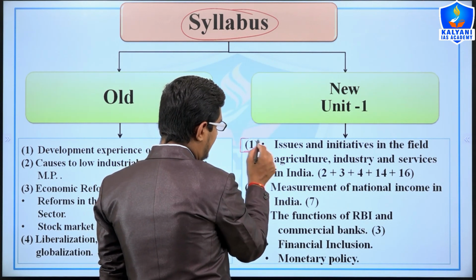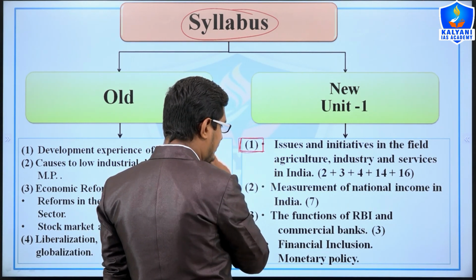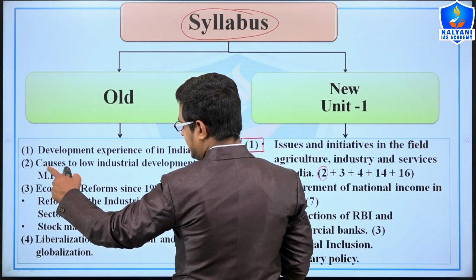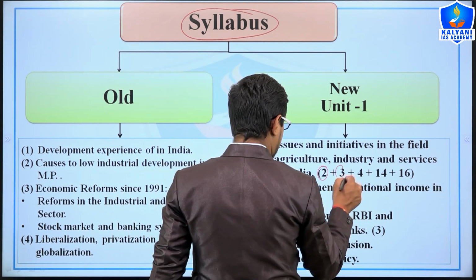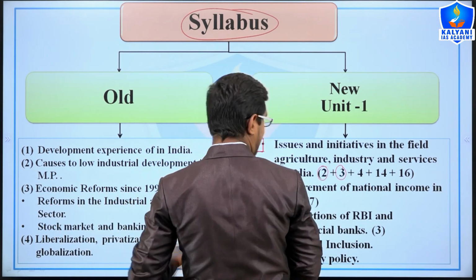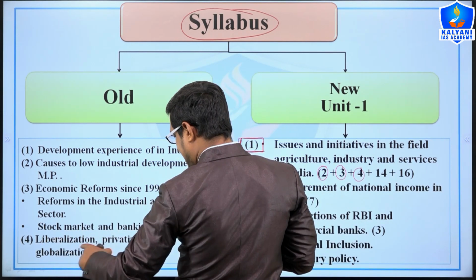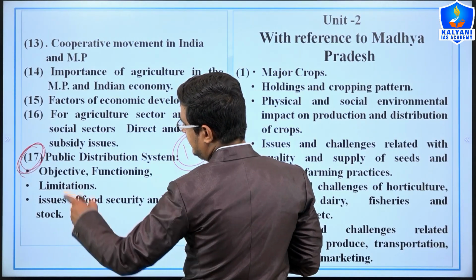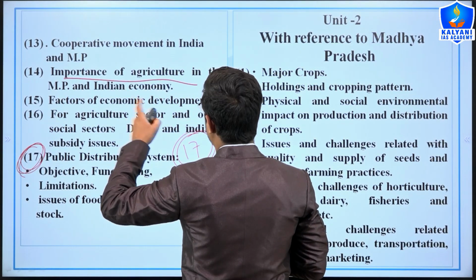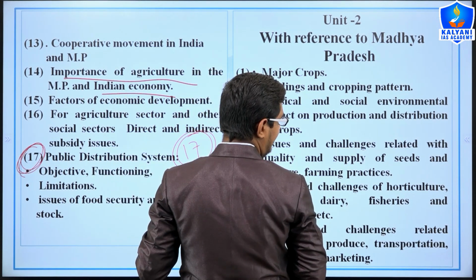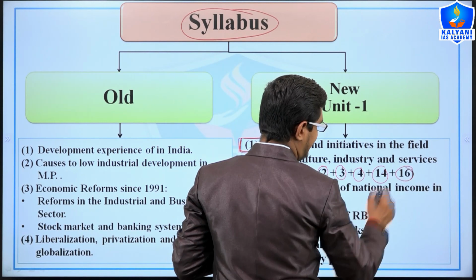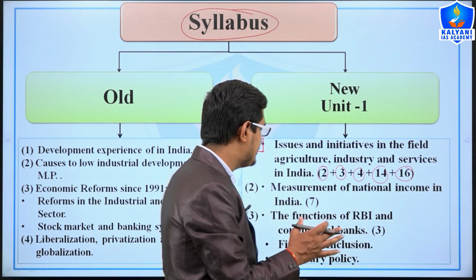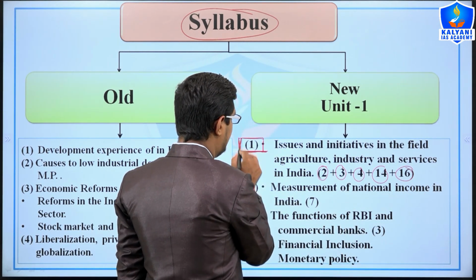For example, the first topic of our economy, Indian economy, is very big. The second, for example, the causes of low industrial development, right? Third, economic reform since 1991. Fourth, liberalization, privatization and globalization. 14, importance of agriculture in the MP and Indian economy. And if we talk about 16, we can say that 2, 3, 4, 14 and 16 are somehow related to the first topic of the new syllabus.